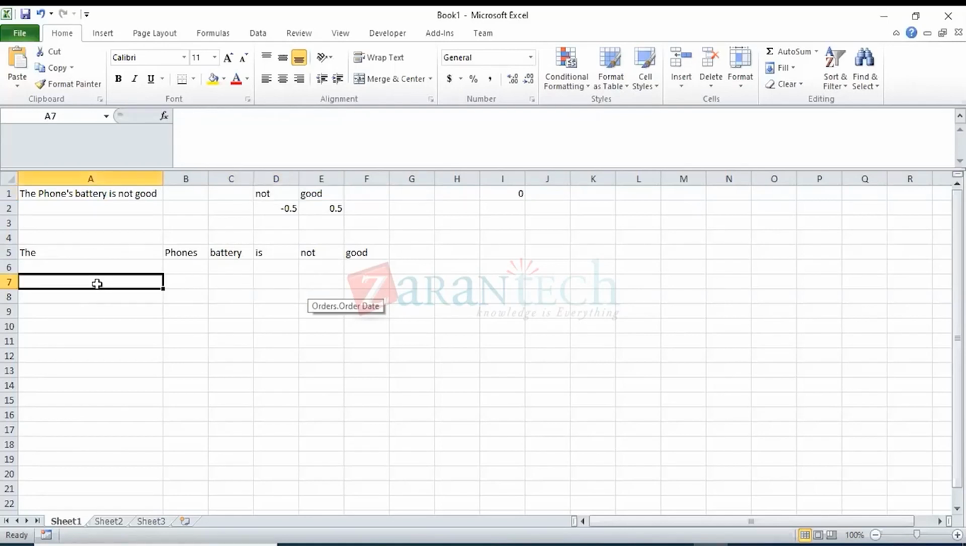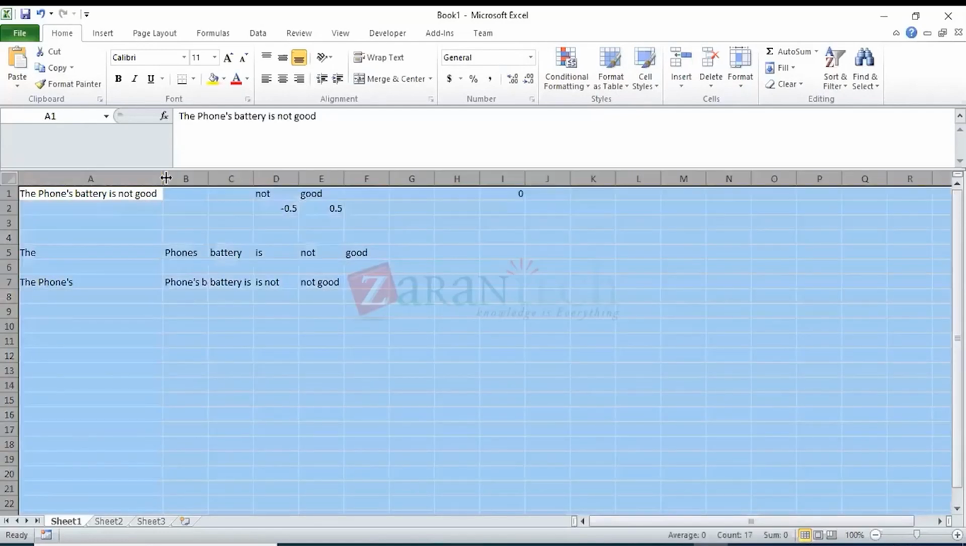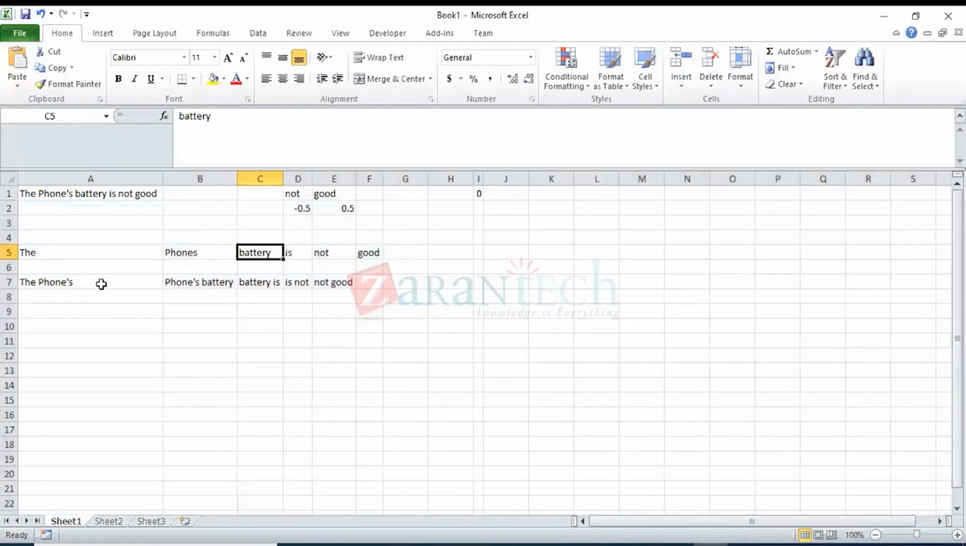So how can we do that? Instead of splitting all the words into separate tokens, we will create tokens of two words like this: the phone's, phone's battery, battery is, is not, not good. So we have actually created tokens of two words here, for the sentence: the phone's battery is not good.